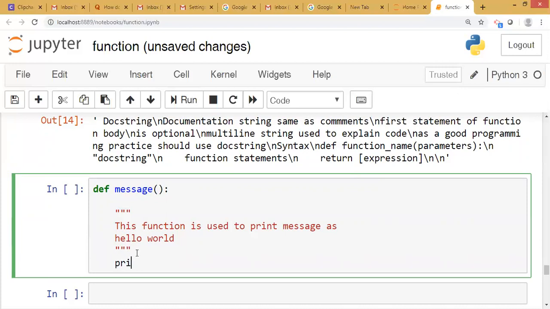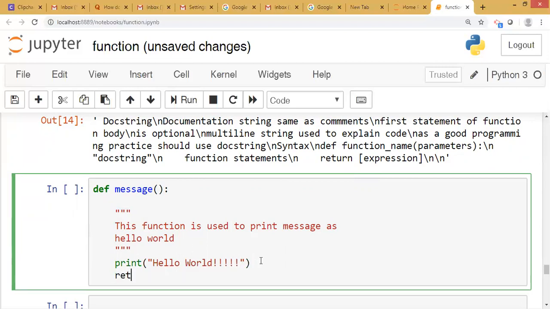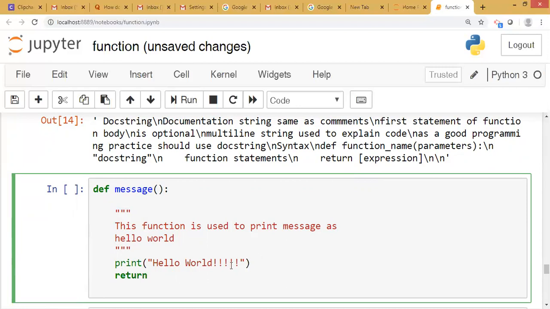Next function statement, suppose I write print hello world. Okay, print hello world. And the last statement should be written; as we are not going to return anything, just write return with no expression, which means it will return nothing.